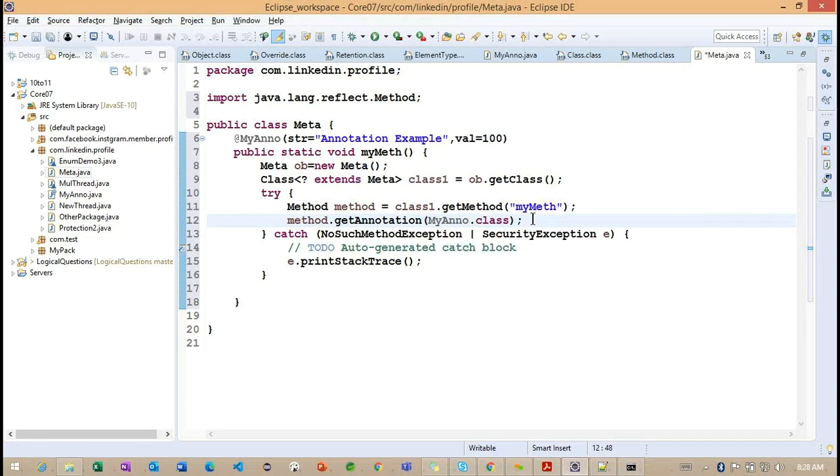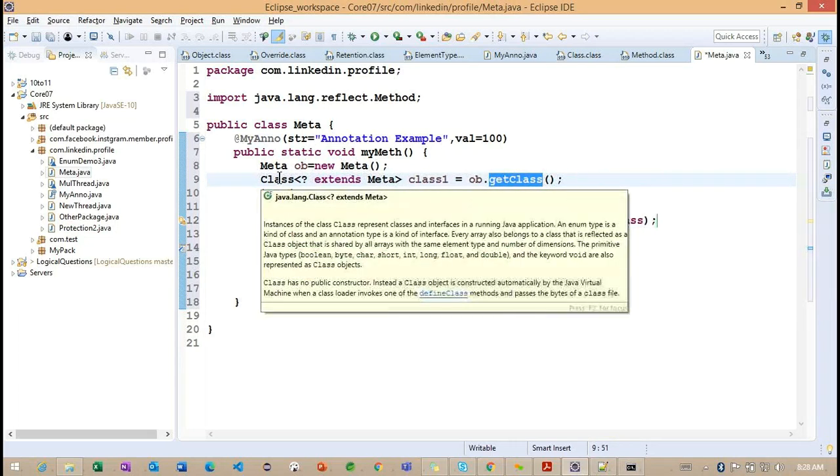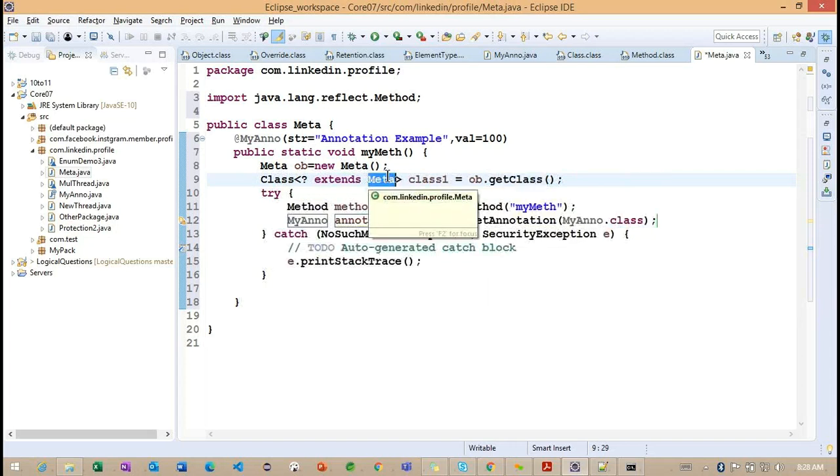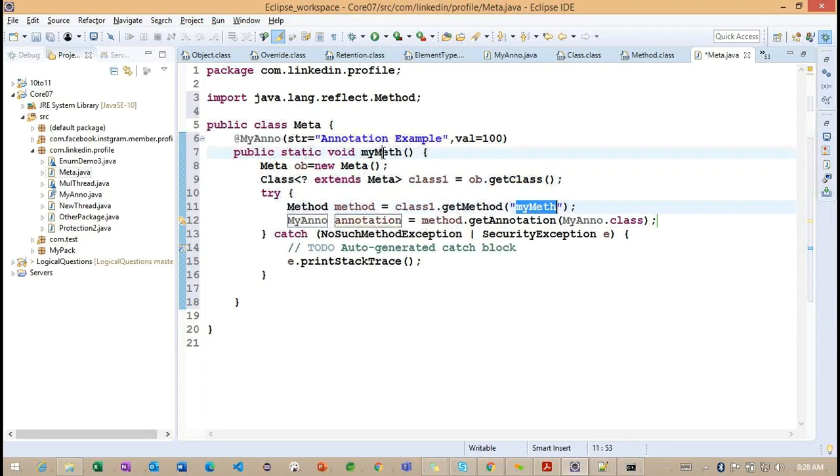Now what are you understanding here? I'm trying to find out the my annotation object information. See carefully how I'm trying to access the information here. I'm calling the get class here, so it will return our current class object. Getting the point? What is our current class object? It is nothing but meta. And inside this particular meta class, I'm trying to call the method here, but here we need to specify the method name.